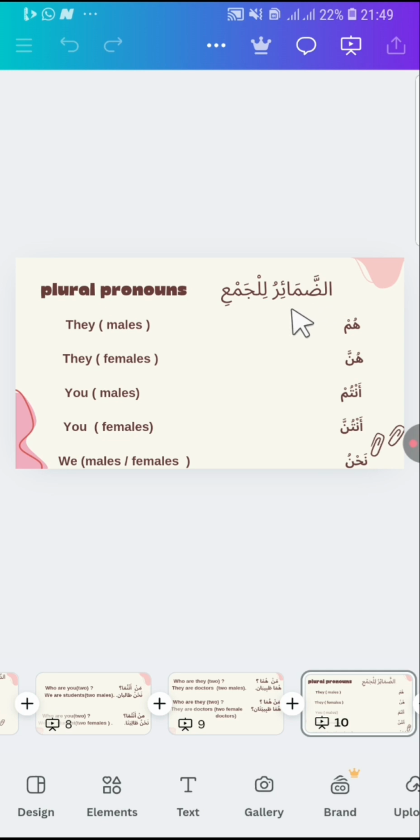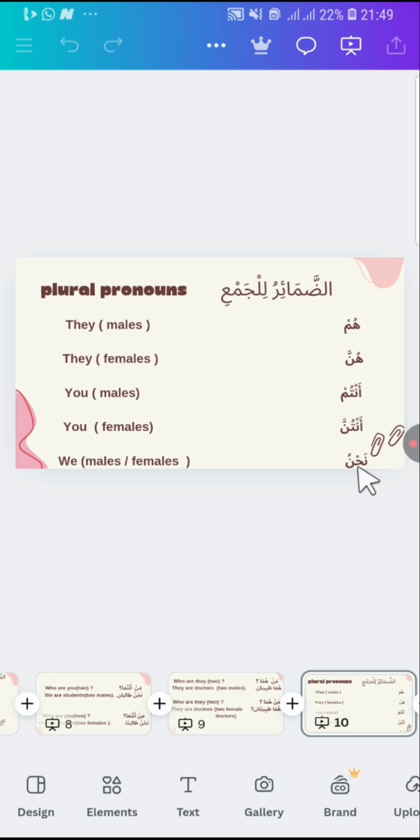Now we have antum, you, which we use for more than two males. We have antunna, which also means you, but we use it for more than two females. And we still have nahnu, we. We also use nahnu for three people or more. So we can use nahnu for two people, three people, or more, for both males and females.